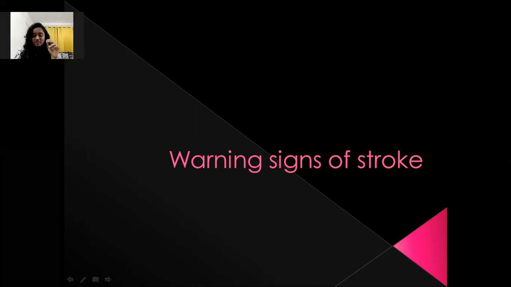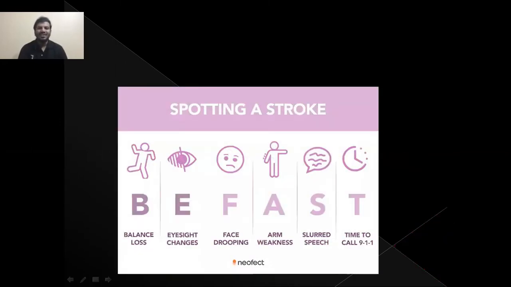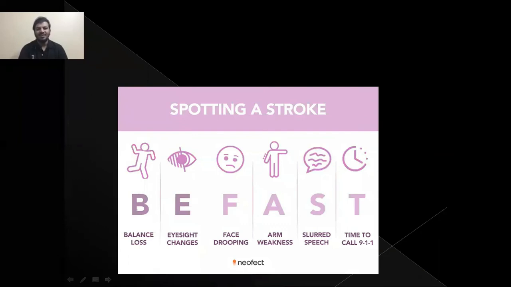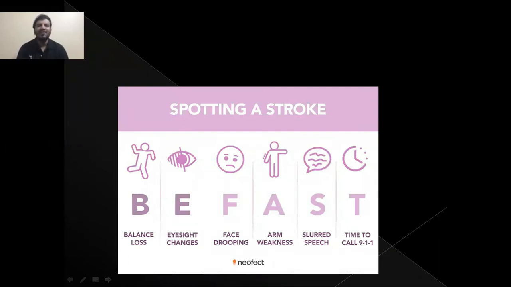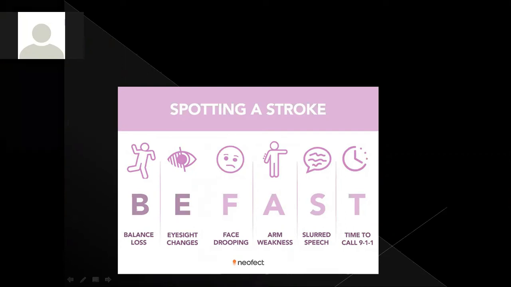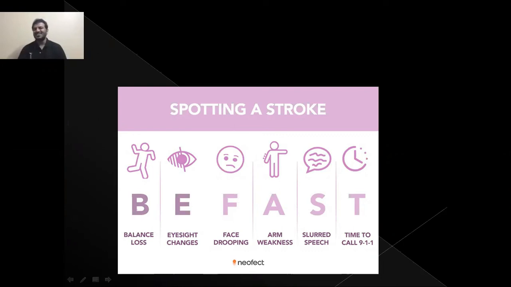Then time. Correct. Perfect. So I guess we can divide these points, five to Neha and five to Shreya. Okay, great. So the warning signs of stroke, how do you spot a stroke? Please go watch our podcast, everyone who hasn't seen. We have explained really well what BEFAST is and how you can use it to answer this question. The first thing I will do after this quiz is go back and watch your podcast, the stroke lecture video.